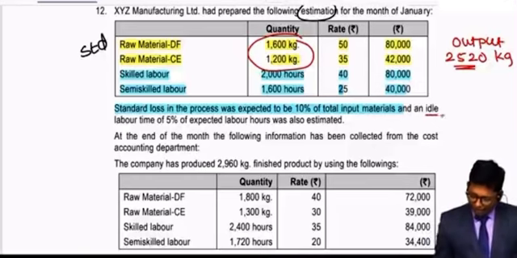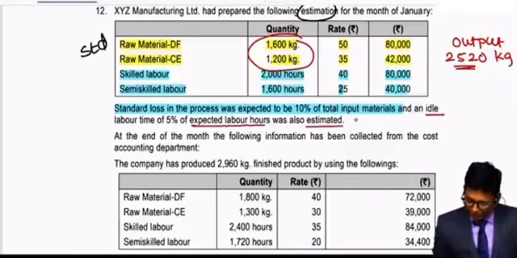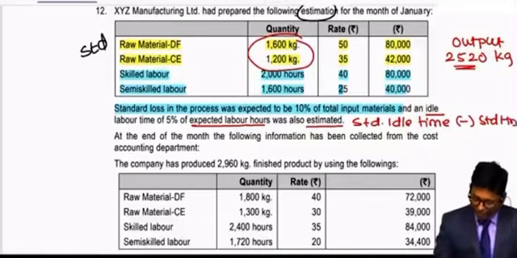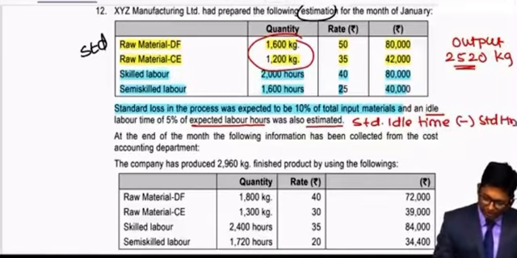In the same way, idle time of 5% is expected, as labor hours were also estimated. This is your standard idle time, and standard idle time should always be deducted from the standard hours, and standard hours are available with us. So there I am adjusting 2000 minus 5%.